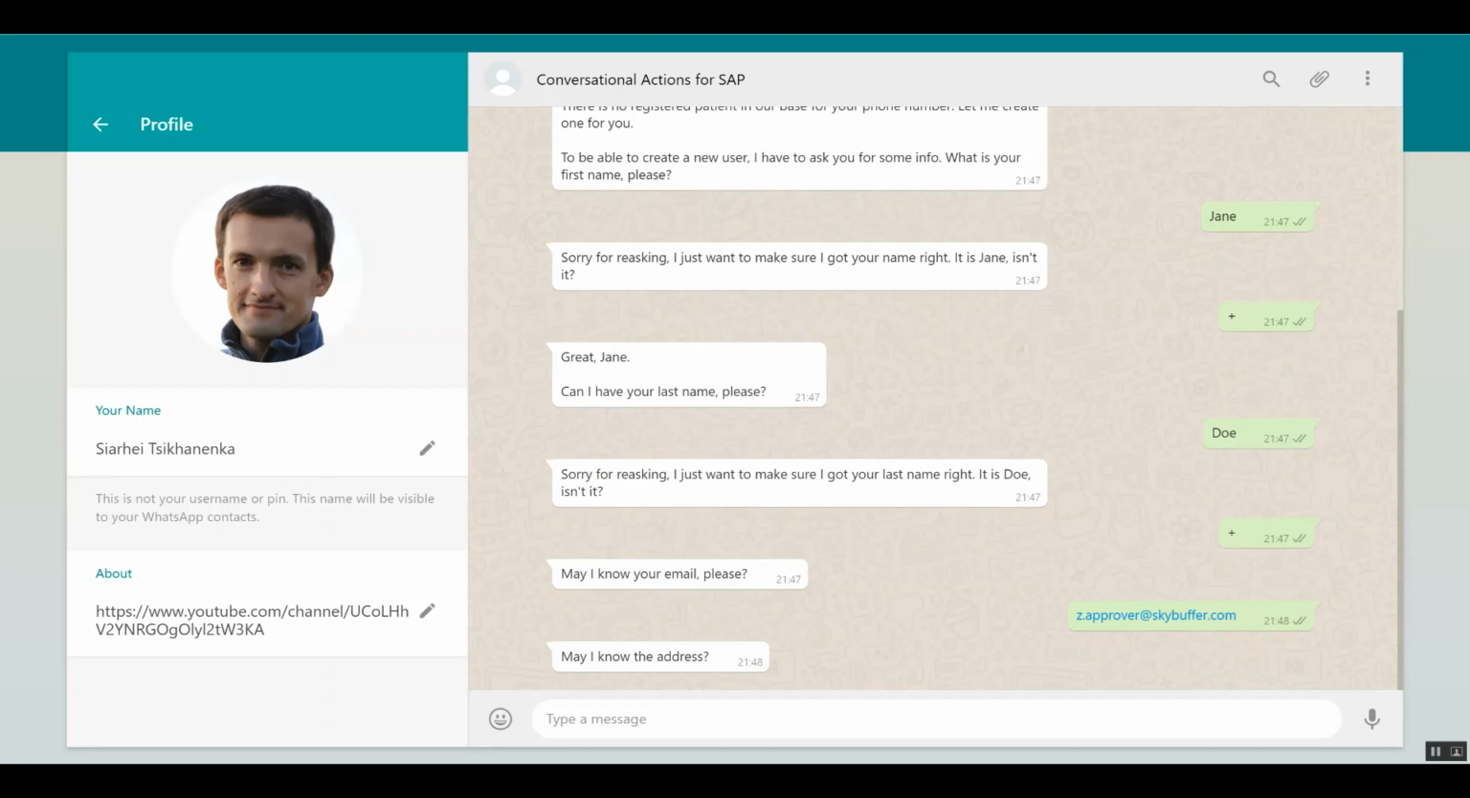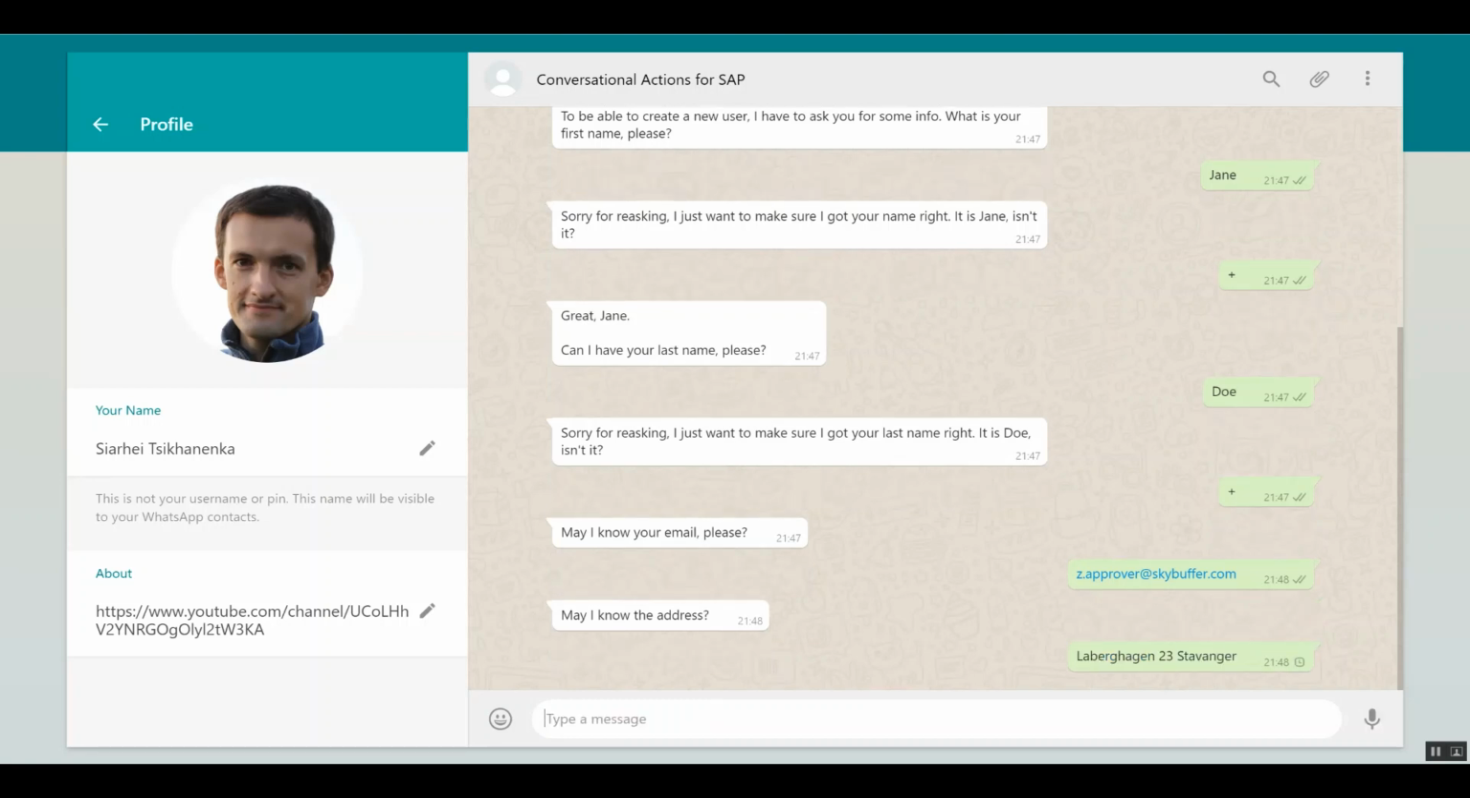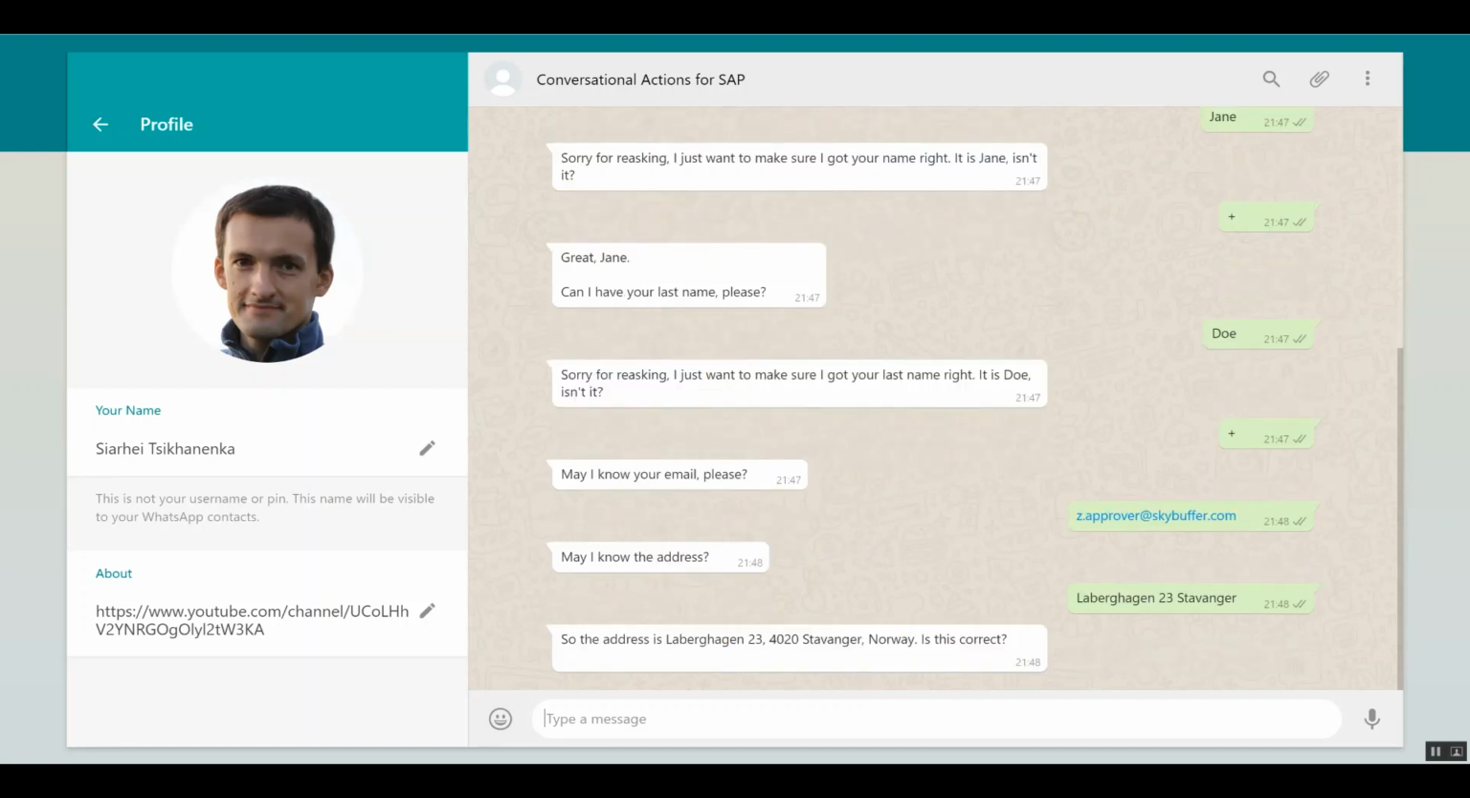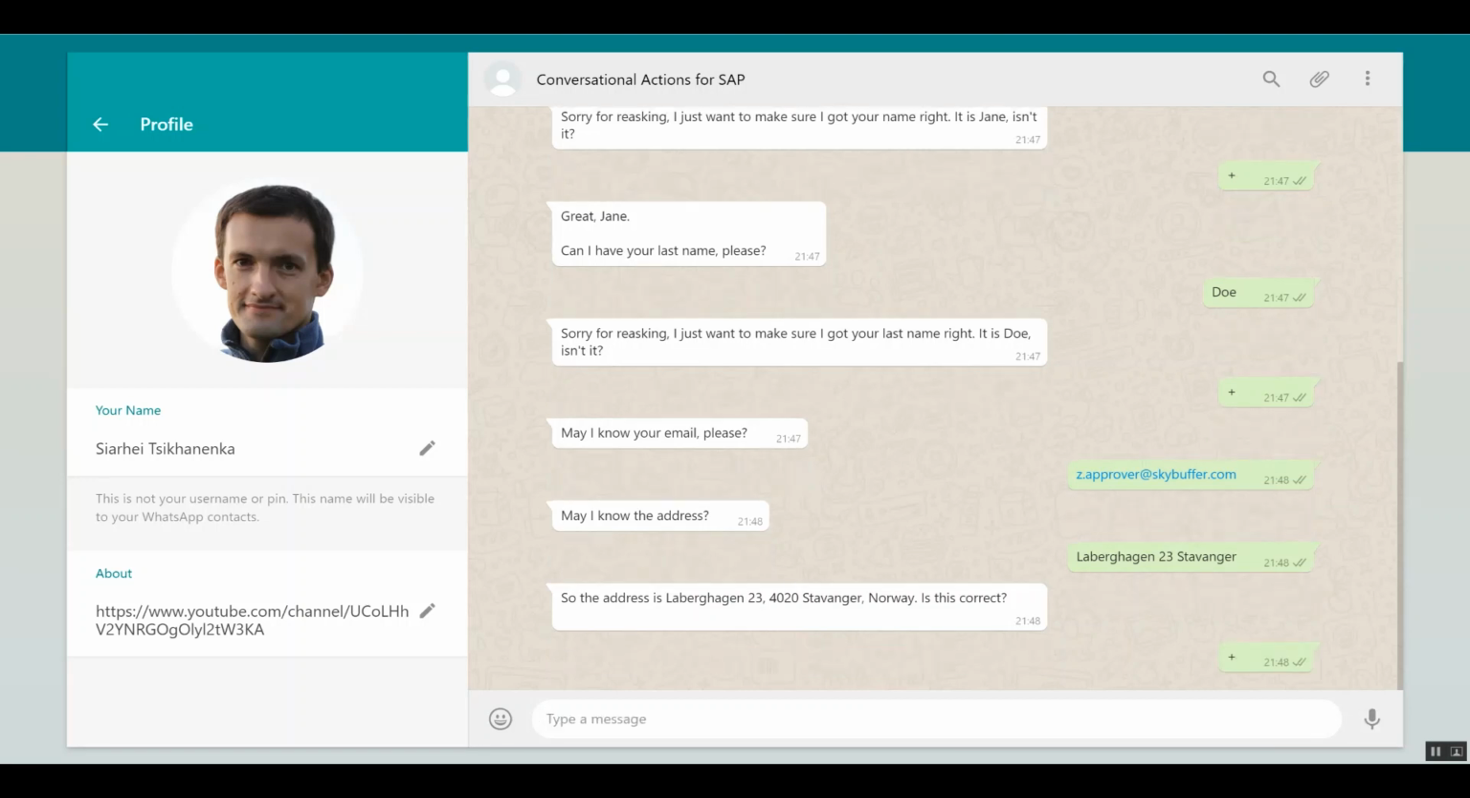All right, so address. Here we'll provide a real address. And we use geospatial services simply to check the address and additionally adjust it with proper data like zip, for instance, and the country key, which you can see now on the screen. I confirm that yes, the address is correct.